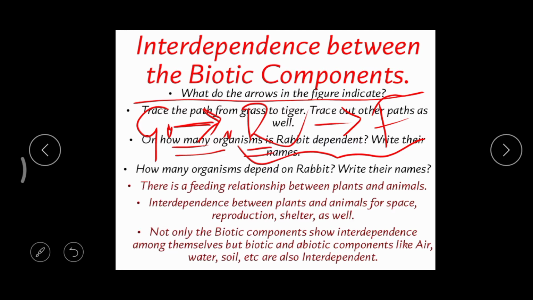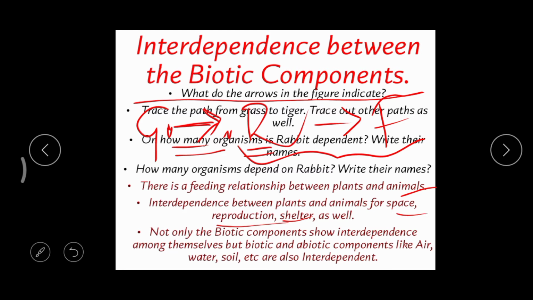And there is interdependence between plants and animals for space, reproduction, and shelter as well. For example, in villages we can find very large banyan trees, and over that we can find different varieties of birds, animals, snakes, all these things. So all these animals depend on that plant for what? For space and even shelter. So in this way we can find interdependence for space, reproduction, shelter, like this.